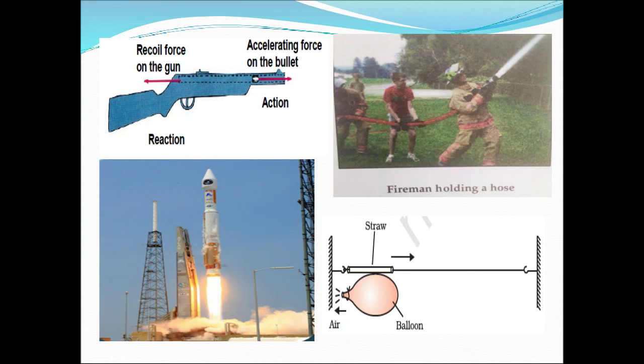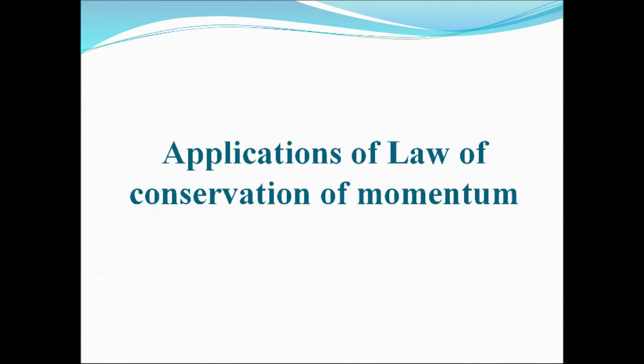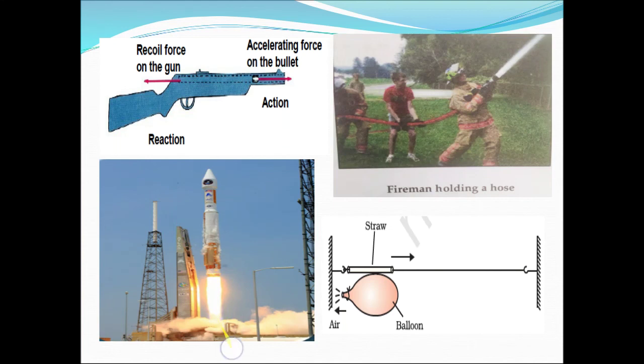In the same way, in case of rocket, as the gases are coming in downward direction and rocket is going in upward direction. As initially both were at rest and after launching the rocket, the gases are gaining the momentum in downward direction. So to conserve the momentum, rocket will also take momentum in opposite direction, so that total momentum becomes zero. In the same way, we can explain it.